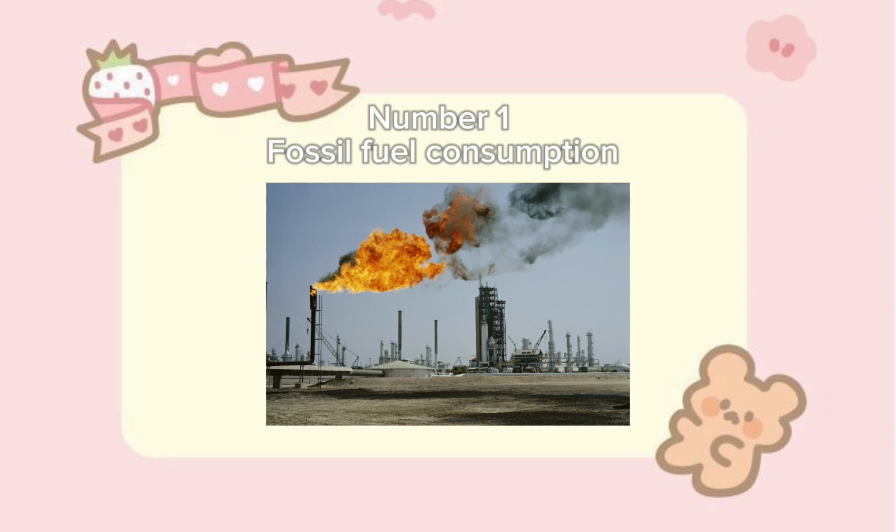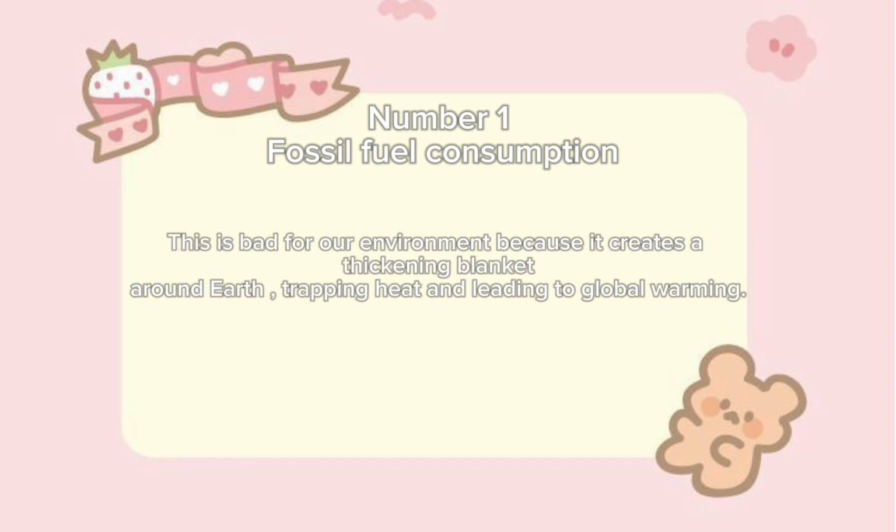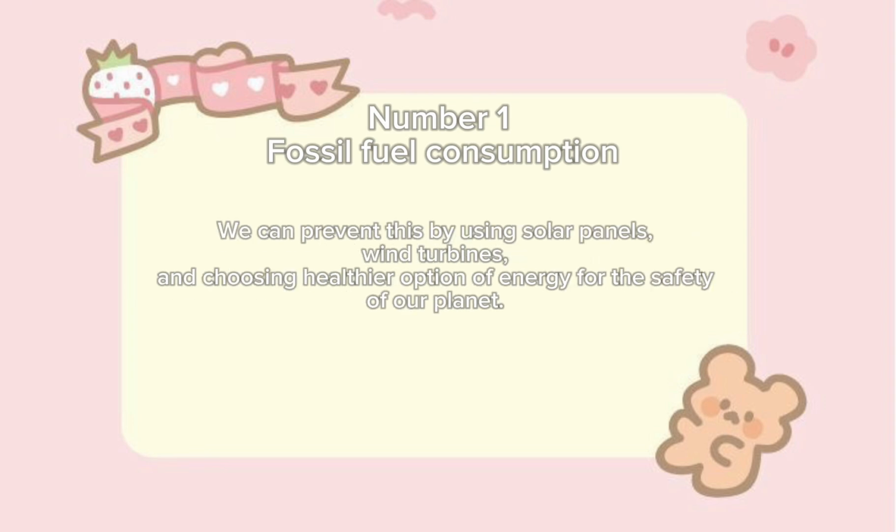Number 1. Fossil fuel consumption. Fossil fuels are needed for energy. Coal, oil, and natural gas are also examples of this. This is bad for our environment because it creates a thickening blanket around Earth, trapping heat and leading to global warming. We can prevent this by using solar panels, wind turbines, and choosing healthier options of energy for the safety of our planet.